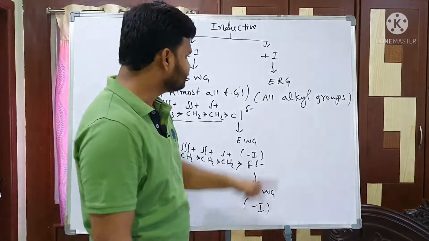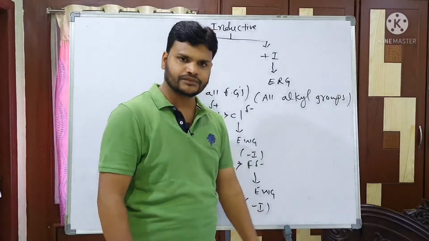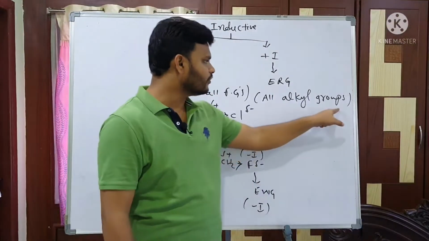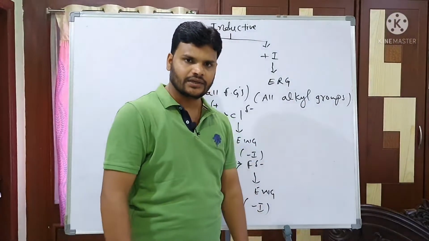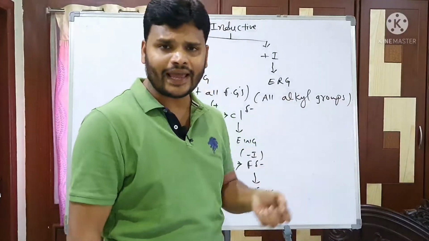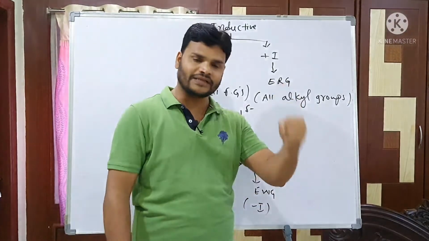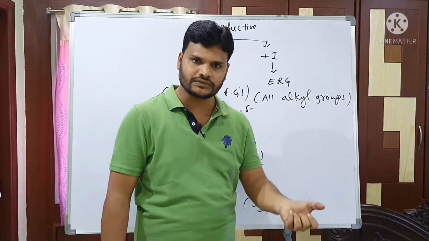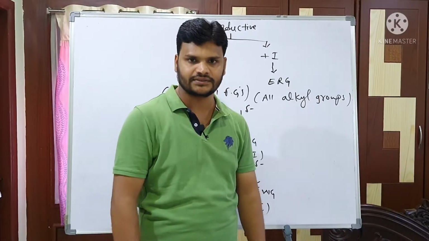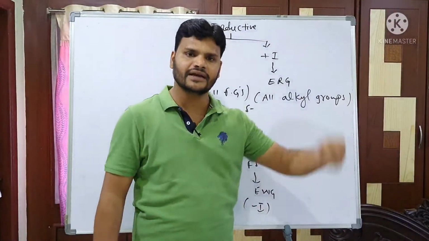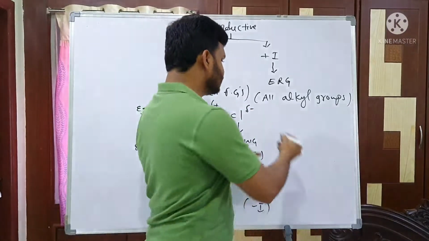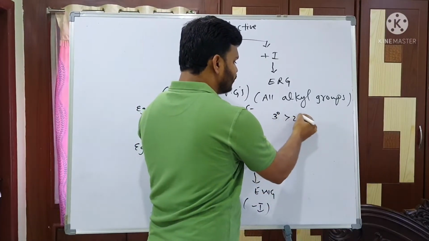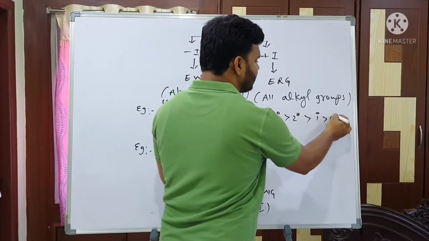Next, electron releasing group. Already I told you, all alkyl groups are electron releasing groups. Sometimes you get questions like: which one acts as strong plus I effect, which one shows maximum plus I effect? Here, as the carbons increase, the inductive effect increases, the plus I effect increases. So 3 degree, 2 degree, 1 degree, methyl.